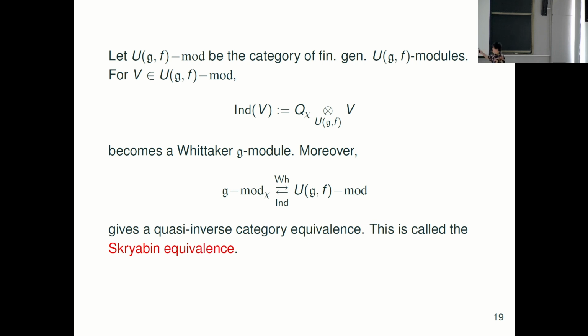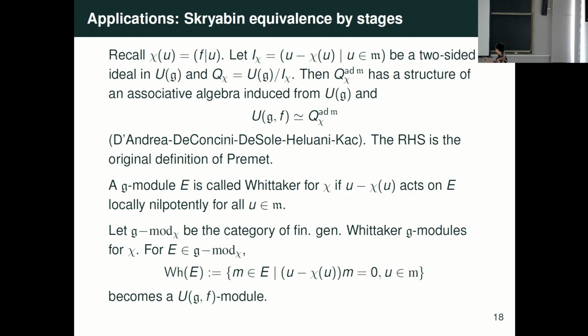We can consider induction using this Q chi. You can show this module is also a Whittaker G module. Then we have, for a second, the number from the previous page.